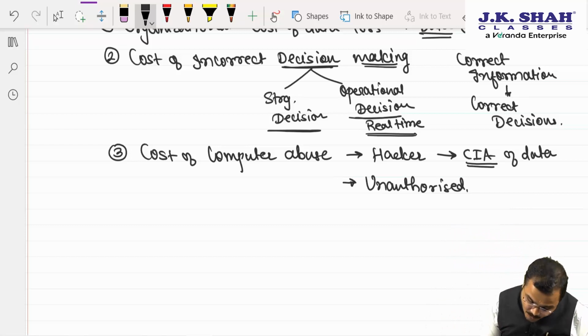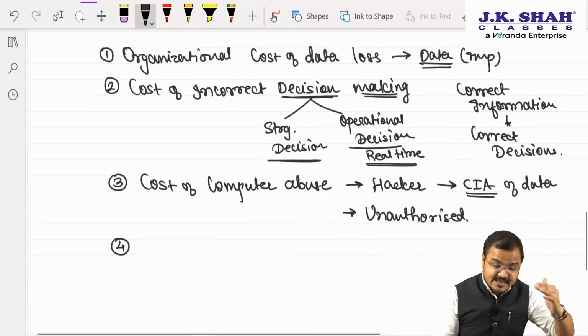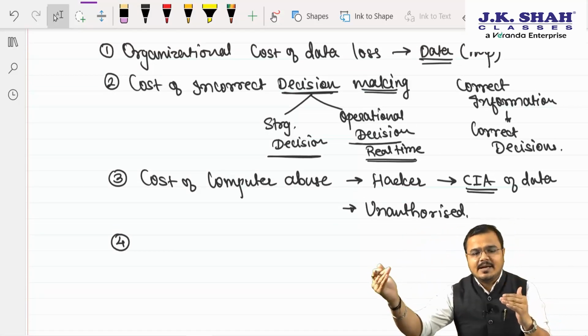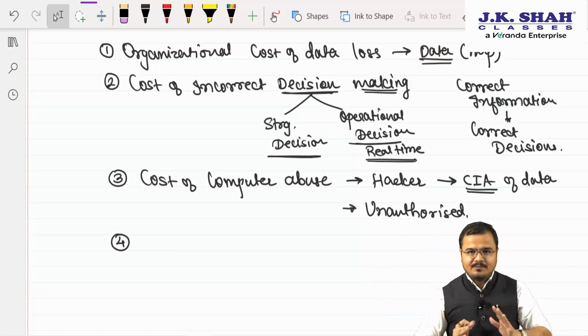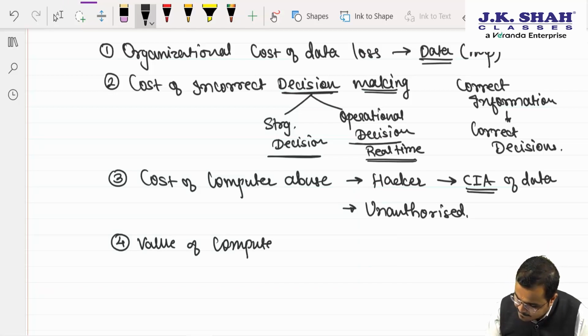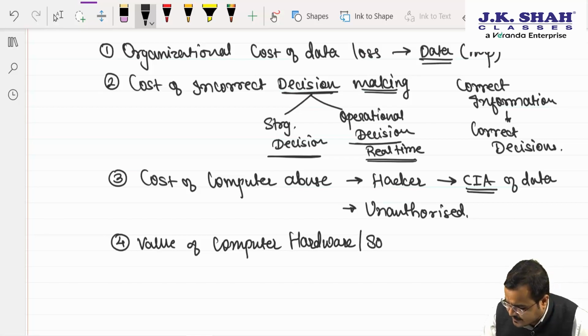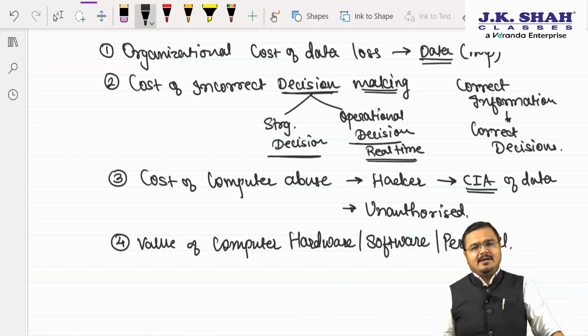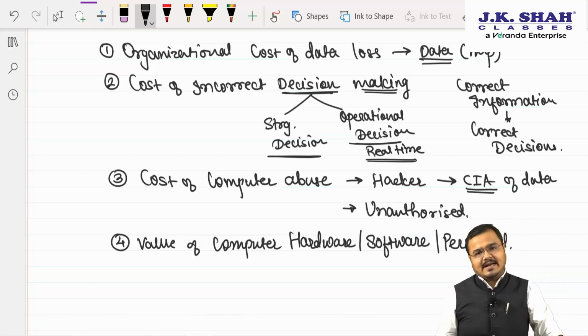Point number 4. Now chartered, come on, let's first recall the 3 points. Sir, organizational cost of data loss, cost of incorrect decision making, sir, cost of computer abuse. Now, sir, we would like to look at the value of computer hardware, sir, most important thing, software, sir, most important thing, and sir, personnel, that is the people in the IT department. Okay? Yes, sir.